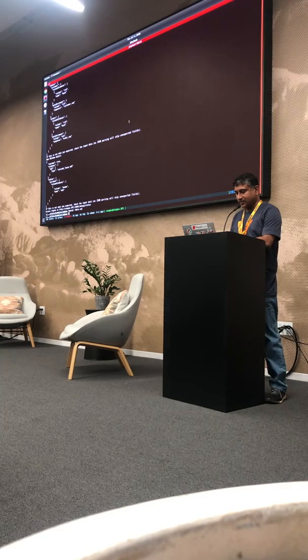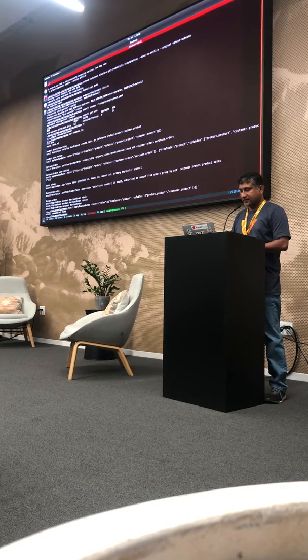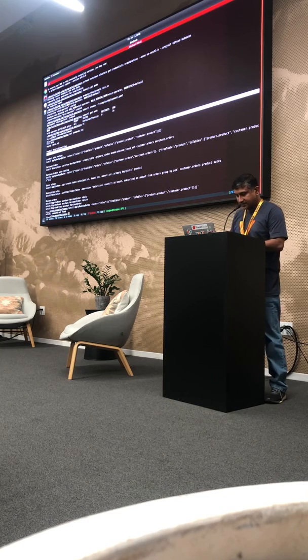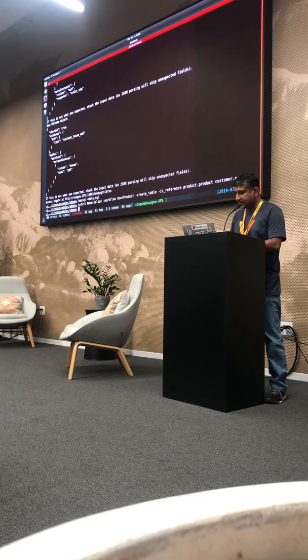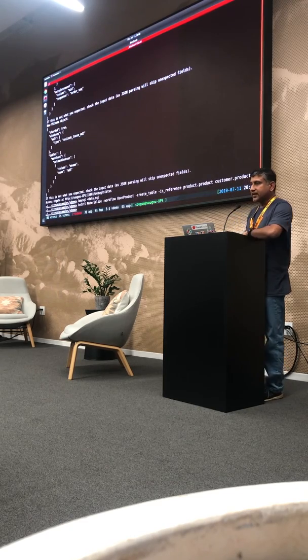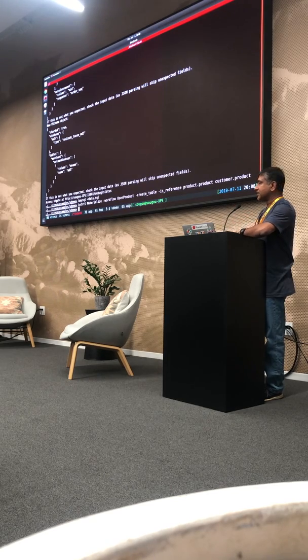There is a simple command that I built, which is here. And I'll explain, is this readable? Make it slightly bigger. Is this better? Okay. So I have cooked up this materialize command. This materialize command takes the workflow as input and says, I need you to create this table for me. This table is a reference table. The meaning of a reference table means that it is not sharded, which means that there's a full copy of the table on every shard. And I want to materialize product.product into customer.product. I just hit that command.